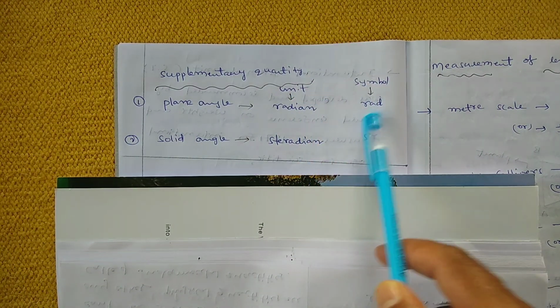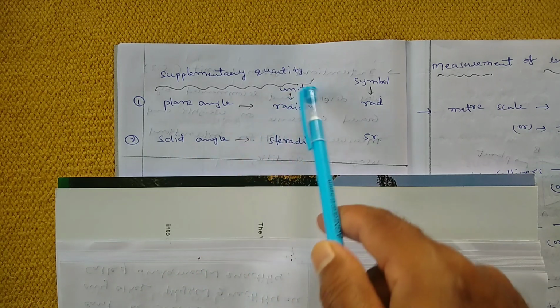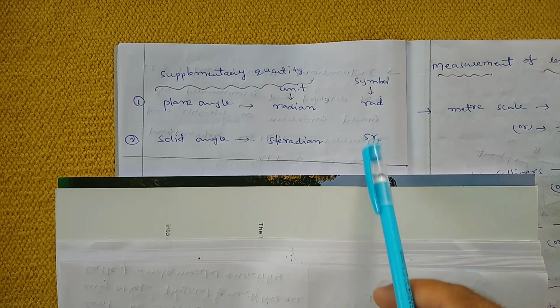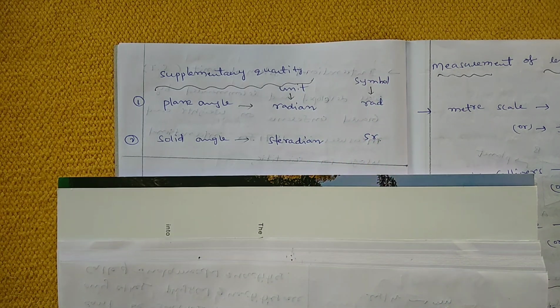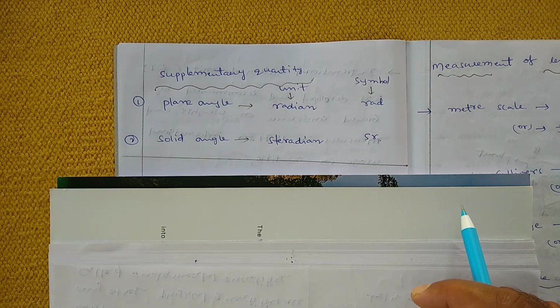The symbol is rad. And the second one is solid angle, and its unit's name is steradian, and the symbol is sr. So these are all the fundamental physical quantities and their unit names and symbols.